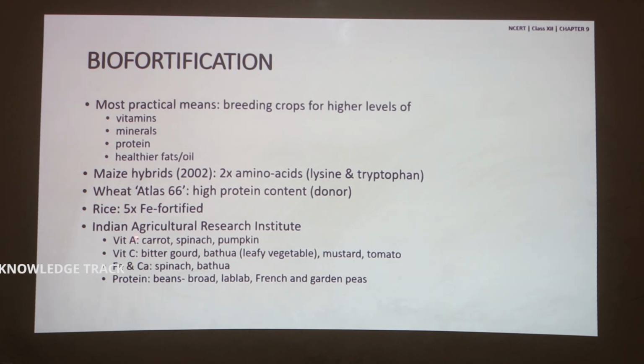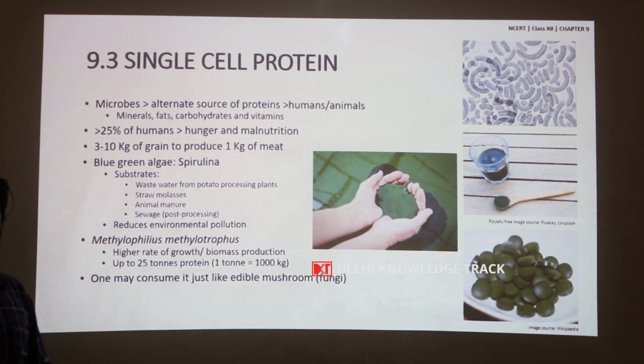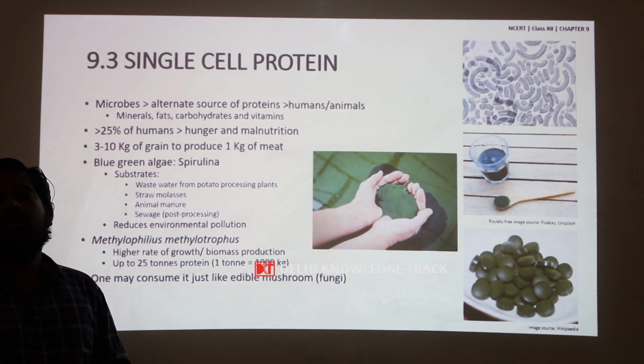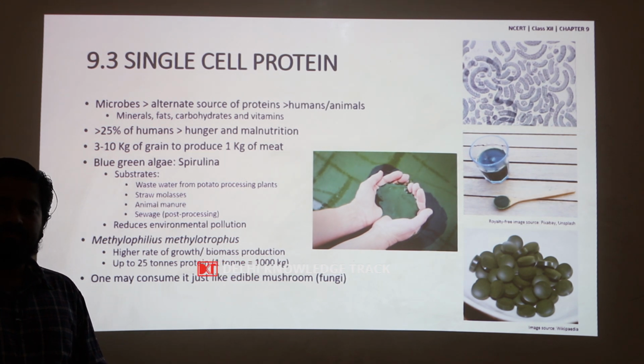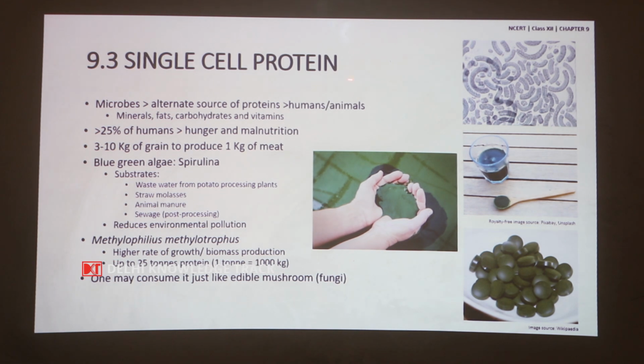In the Indian Agricultural Research Institute, which is at Delhi, various crops have been developed for improved micronutrients such as vitamin A, vitamin C, iron, calcium and proteins. So, the third unit of strategies for enhancement of food production is single cell protein.